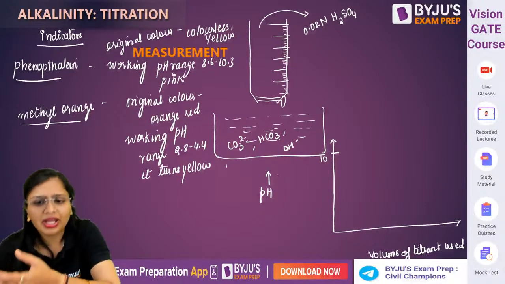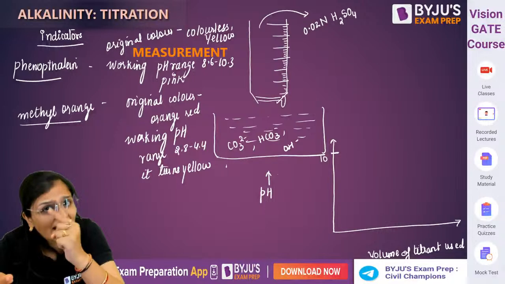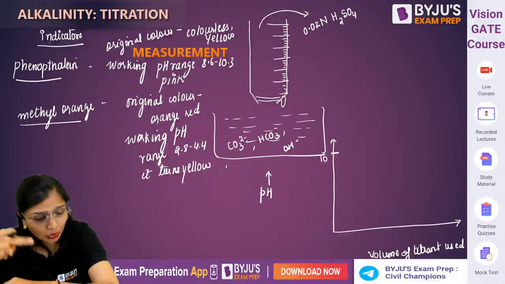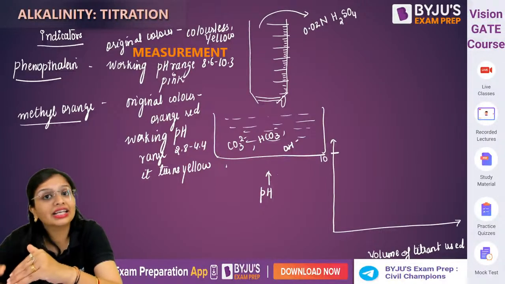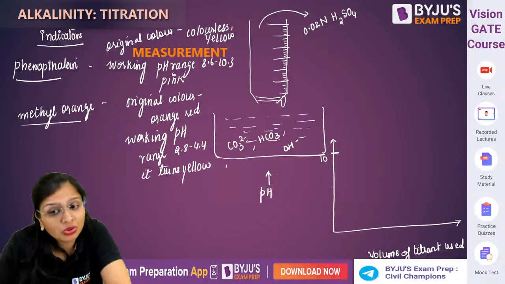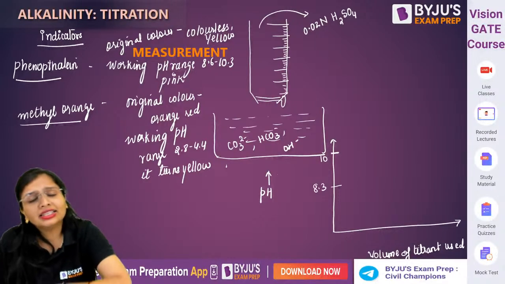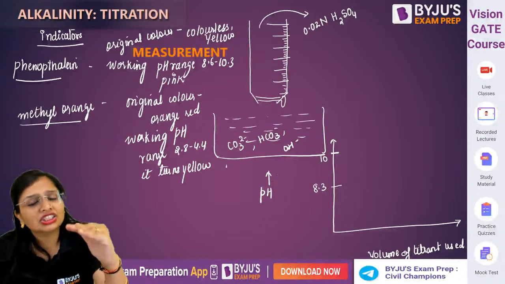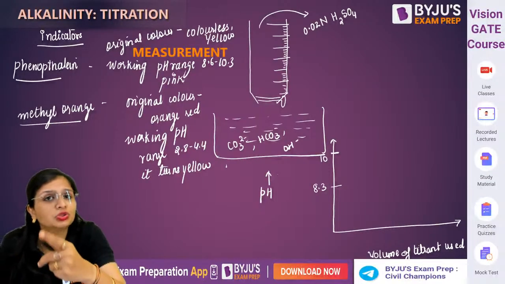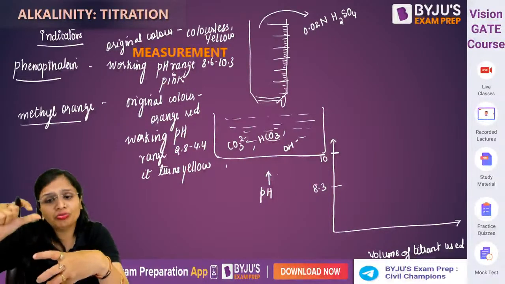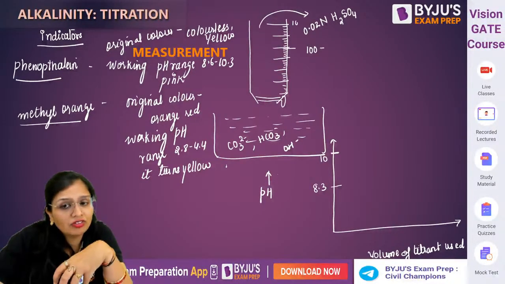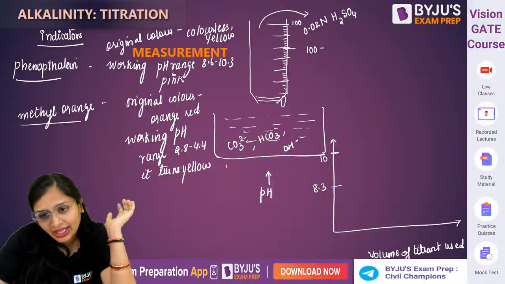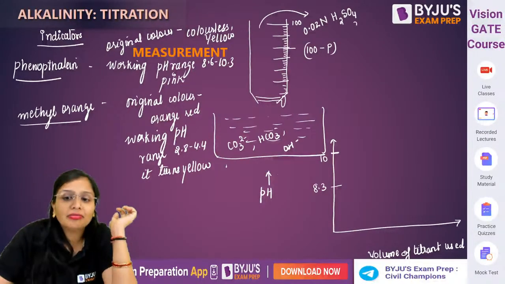A neutralization reaction will take place. Since H plus acid is going into this water, the pH will decrease. From 10, the pH will go to 8.3. Till this pH, you will see the color changing from pink to yellow. The moment it changes to yellow, you turn off the knob and check how much acid is used. Suppose the reading was 100 ml because you filled 100 ml of the titrant. Here the reading is 100 minus P. That means in the first process, P ml of titrant is used.